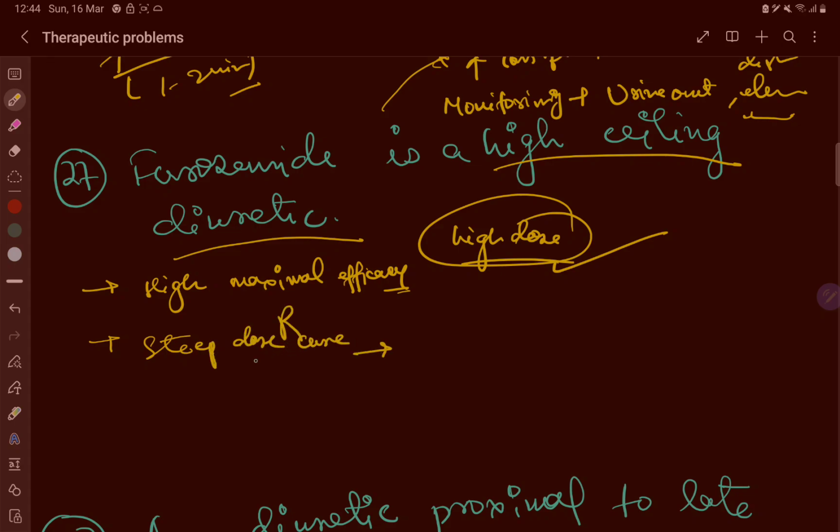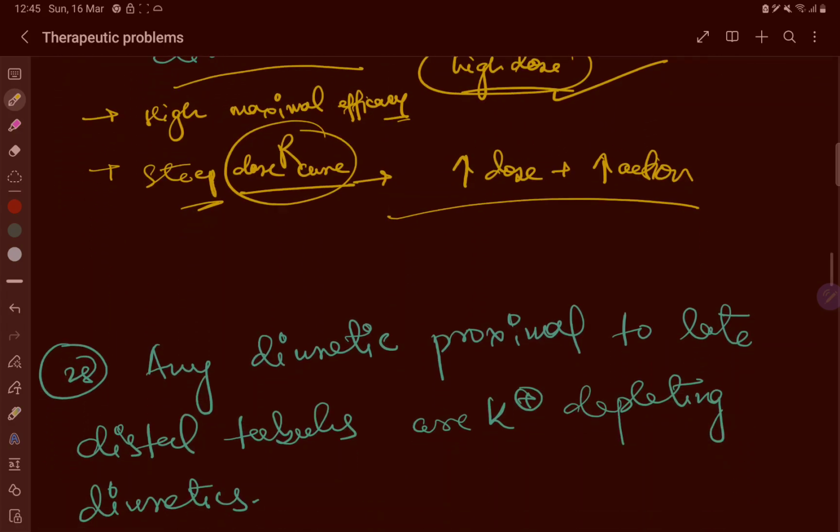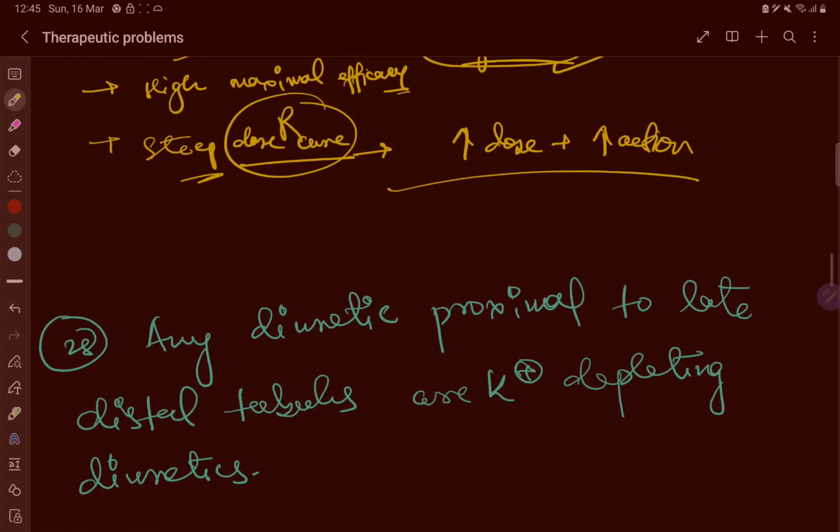Steep dose response curve. So the dose response curve is steeper. The diuretic effect of furosemide increases rapidly with increasing doses. As we increase the dose, the action increases, allowing for a higher degree of control over the fluid management. So what are the characteristic features?